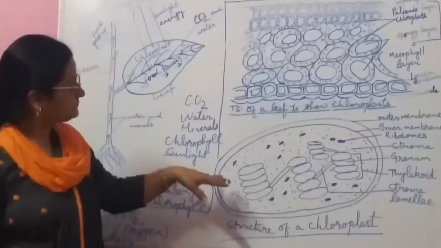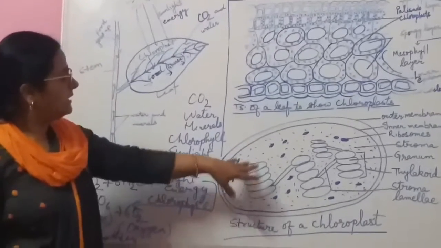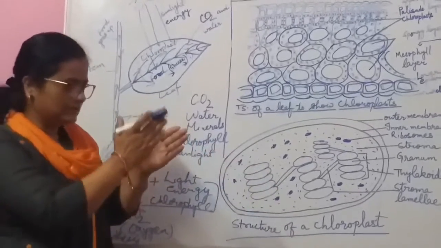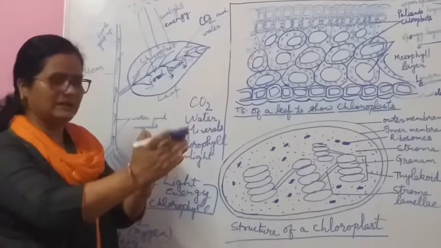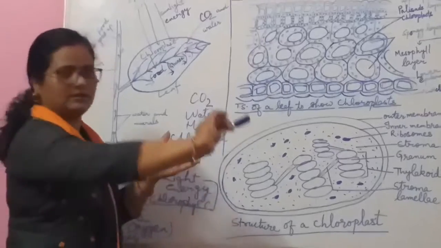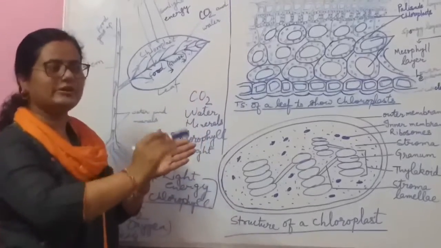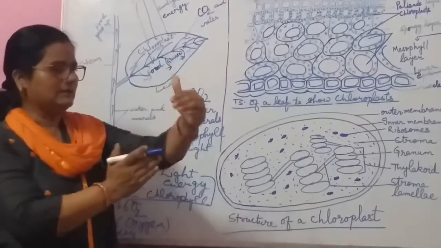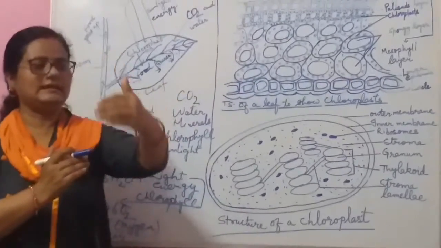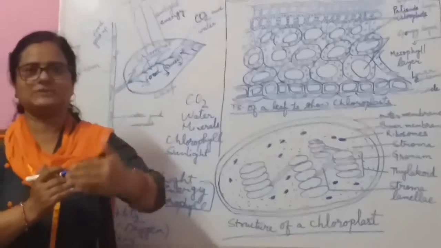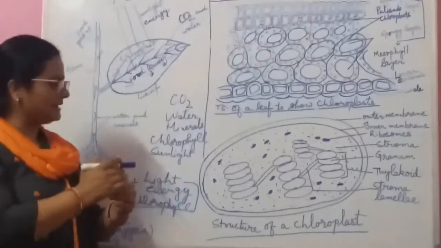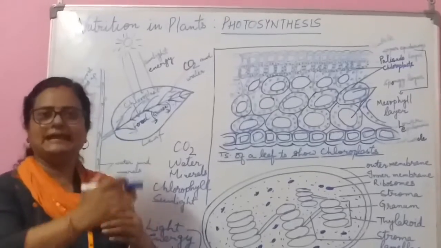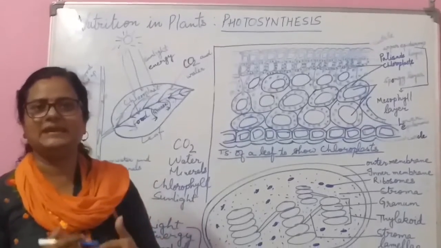And then what happens? These electrons get shifted one by one, which means they make a chain. That is called the electron transport chain. One electron gets passed to the next electron, and then to the next, and by this the energy level changes, and they form ATP and NADPH.